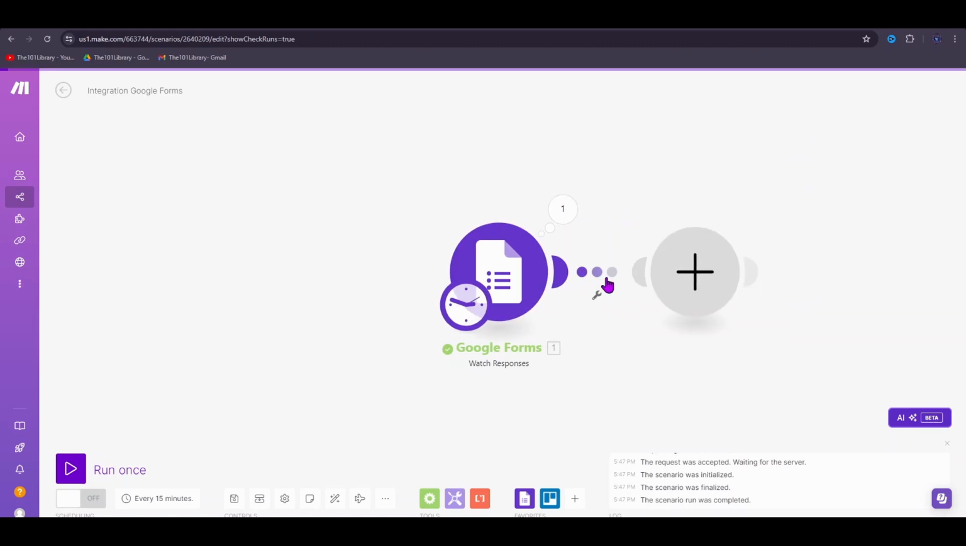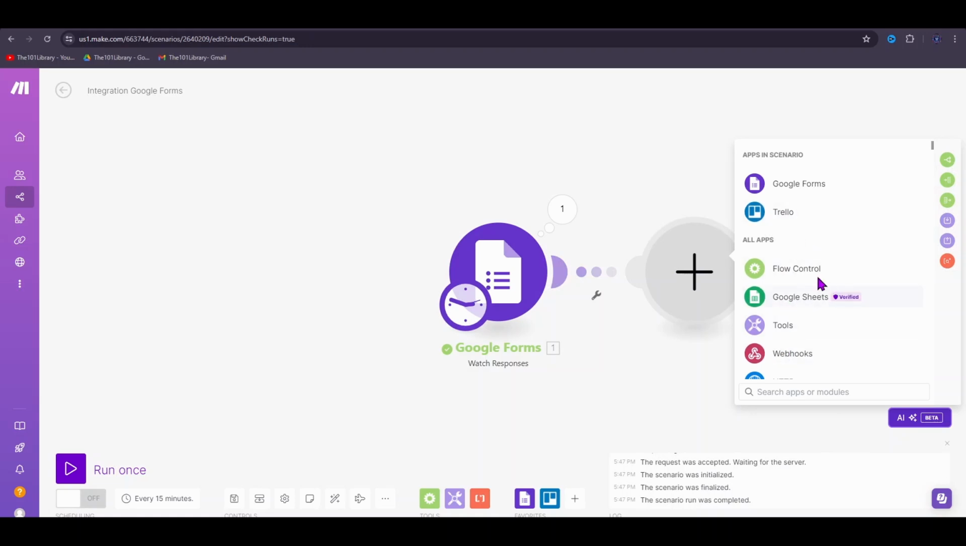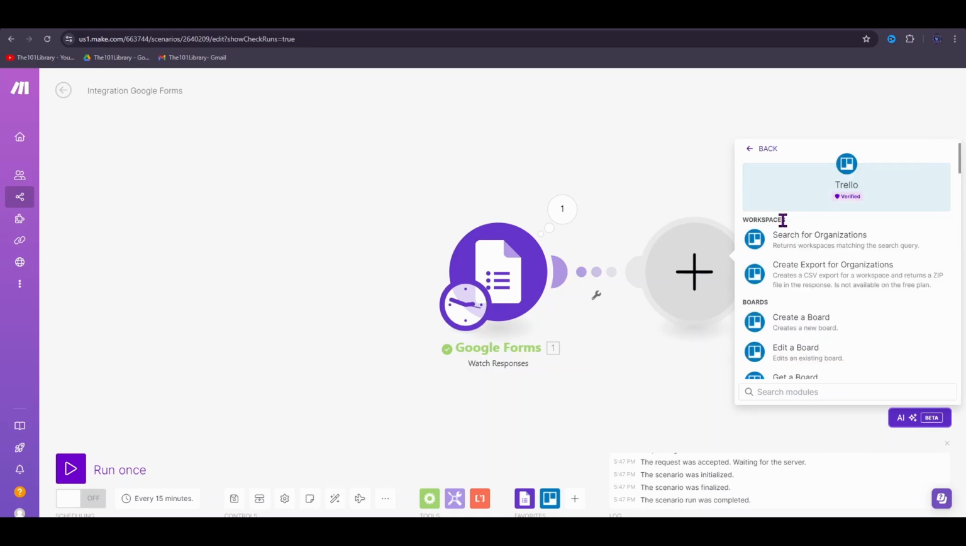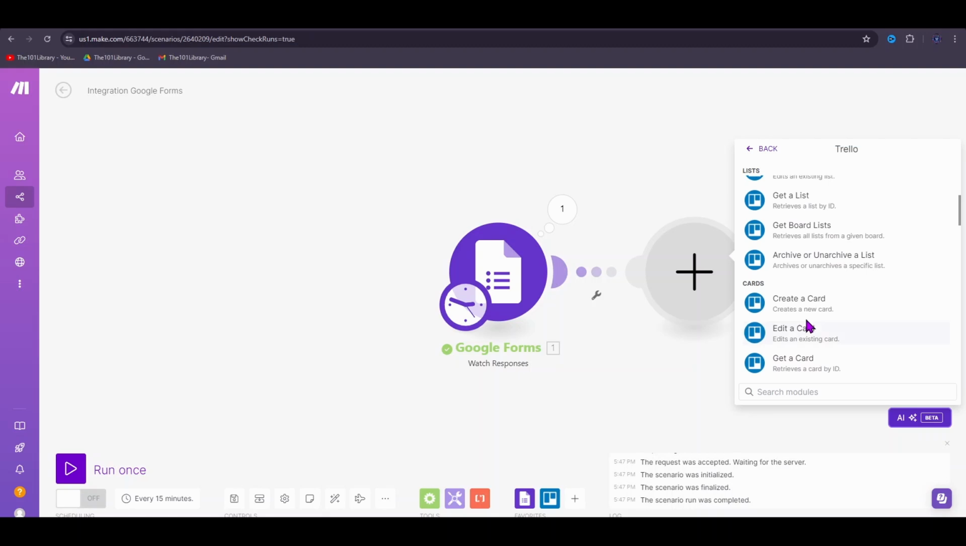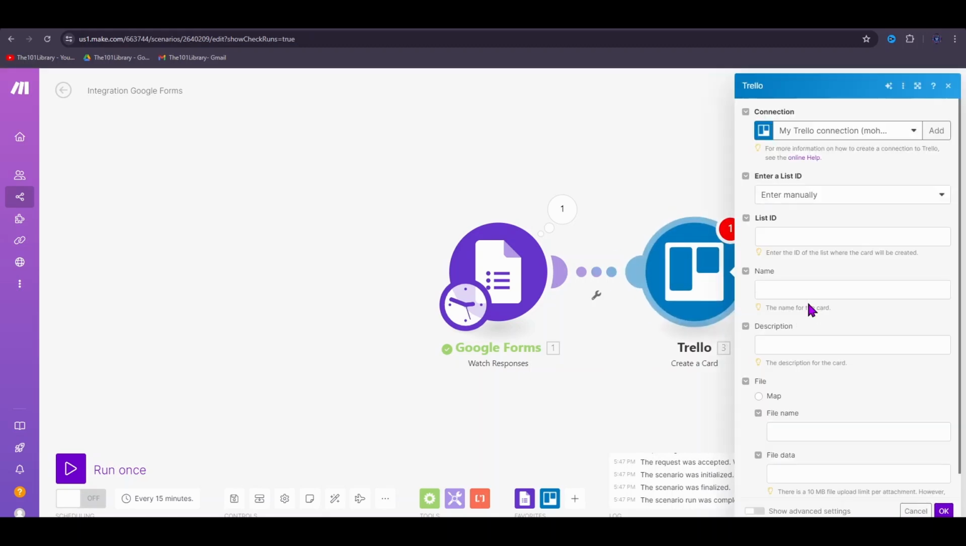Next, we will have to add our Trello action. Click on the plus sign, search for Trello, in my case it's here, and then we will have to choose an action. For this workflow, the action will be to create a card. Search for create a card, and here you could enter your new card details. First, you have to connect to your Trello account, then you have to specify a board.